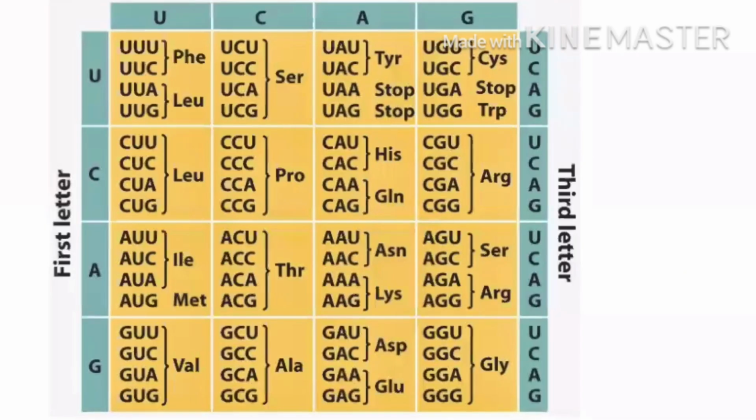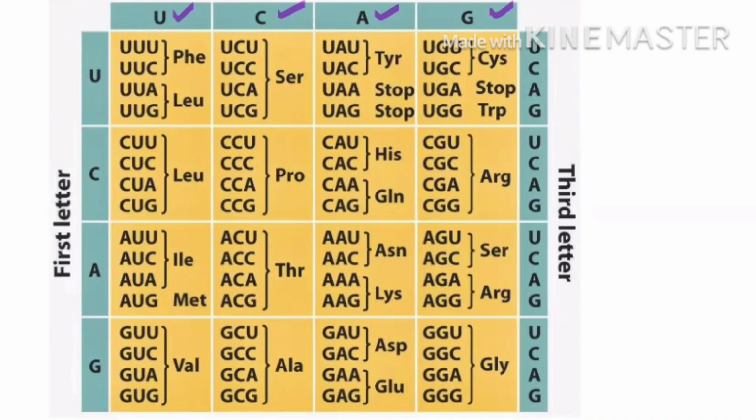Now see, this is your genetic code. Okay, how to learn? You have to first remember the first row, second row, and third and fourth row. If you see in the second row, check carefully, each box is coding only for 1 amino acid.